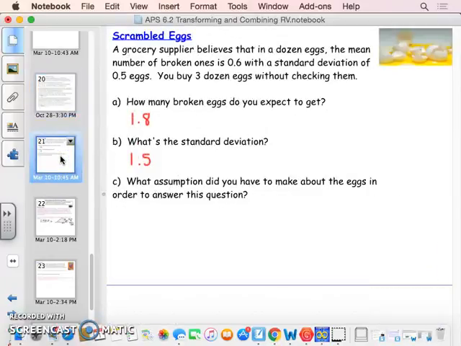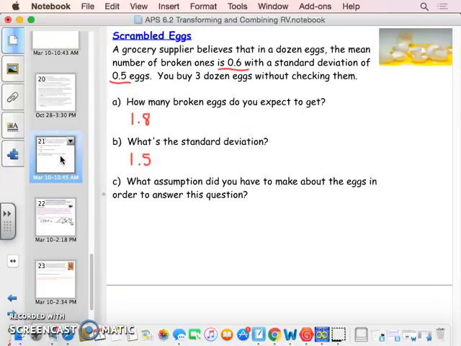So the first one we're going to look at is this situation of scrambled eggs. I don't know if you go grocery shopping ever for your family, but I know I do, and I always have to check to make sure that when I buy my eggs, there aren't any broken eggs inside. And so basically what we found is that the mean number of broken eggs is actually 0.6 with a standard deviation of 0.5 eggs. So if you buy 1 dozen eggs, you're expected to have a broken egg 0.6 times.